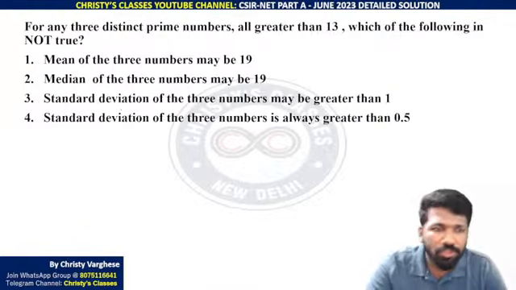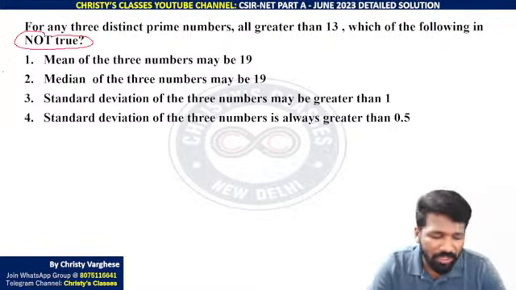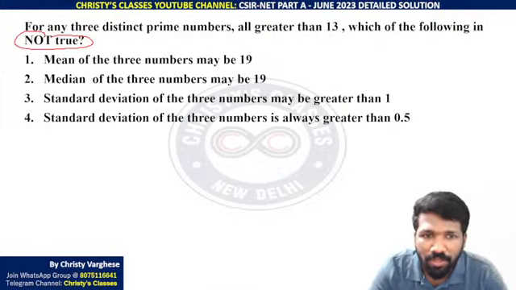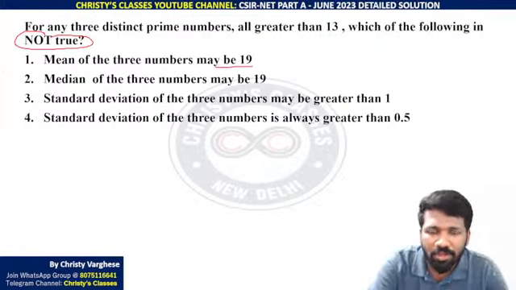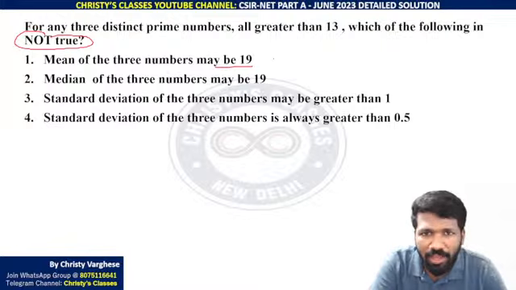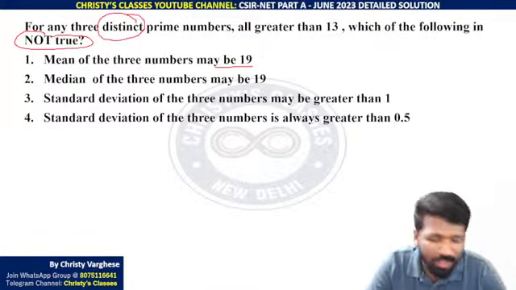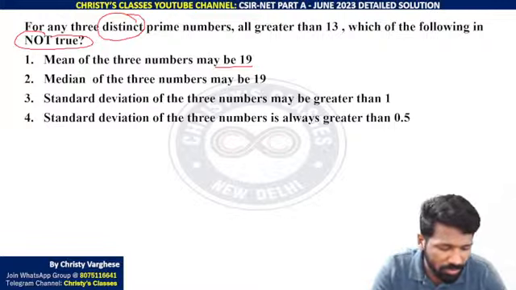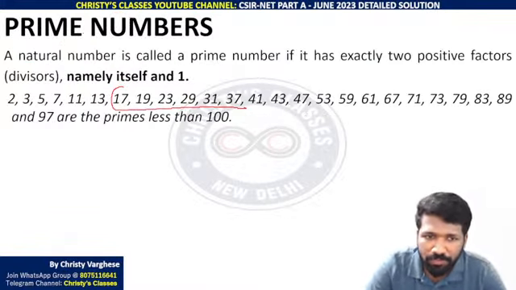Which of the following is not true? What do we have to find? A false statement, not a true one. Mean of these numbers may be 19. Let us try. Can the mean of the numbers be 19? Yes, with 19, 19, 19, taking 3 prime numbers, the mean is 19. But distinct is given, so you cannot take 19, 19, 19, because the question says distinct prime numbers, different prime numbers.